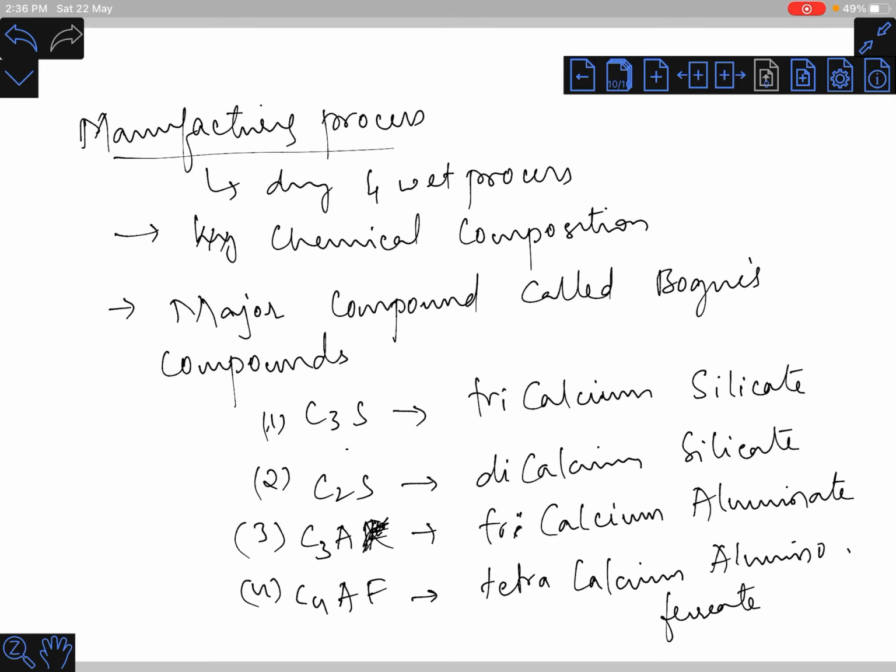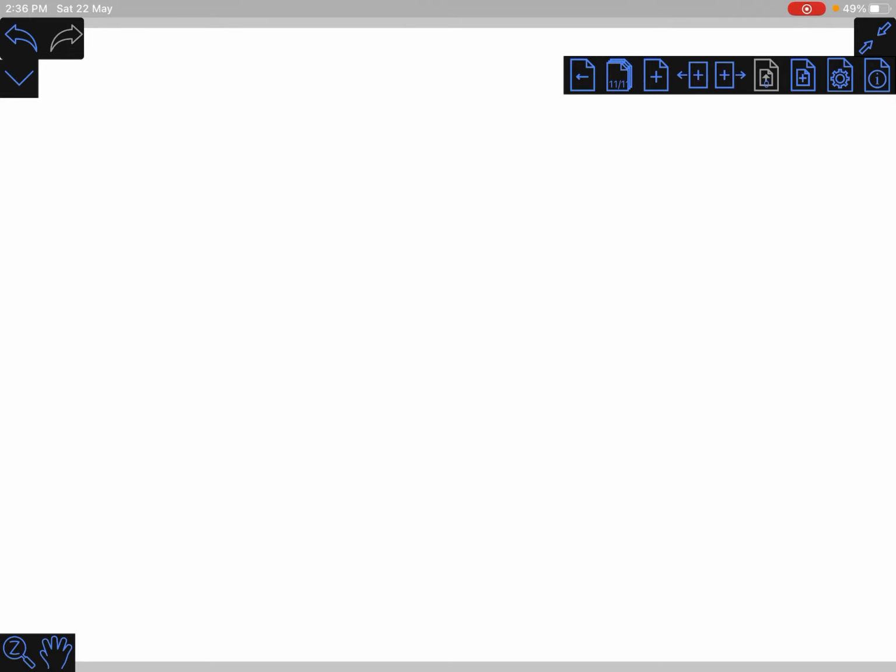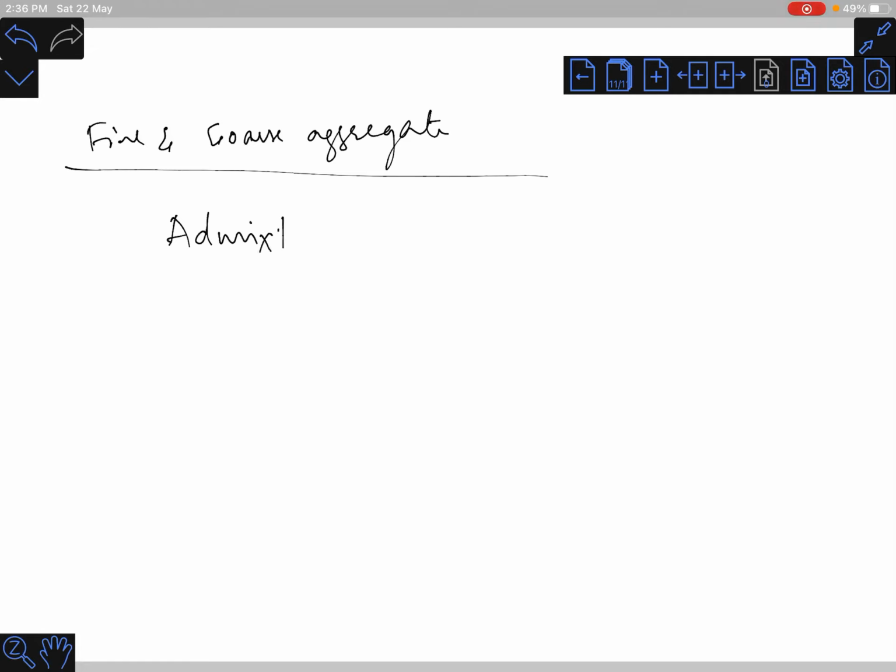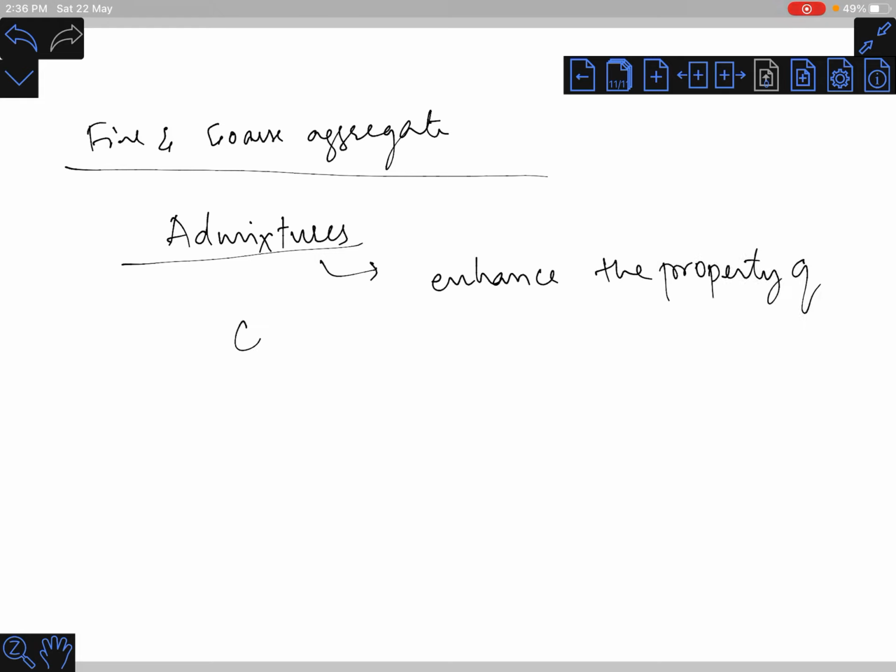Okay, and then also sir has discussed the aggregates, fine and coarse aggregates. Now today we'll try to understand a very essential topic which is called admixtures. Now what are admixtures? Admixtures are an extra component added to enhance the property of concrete.